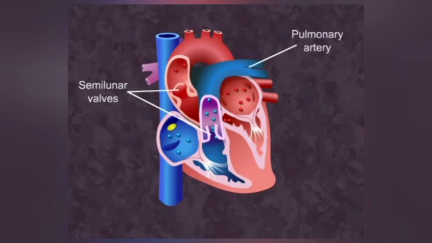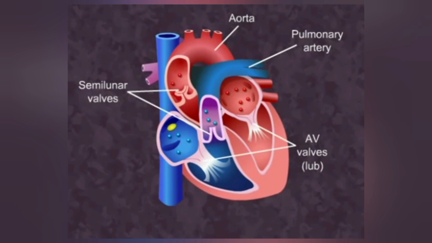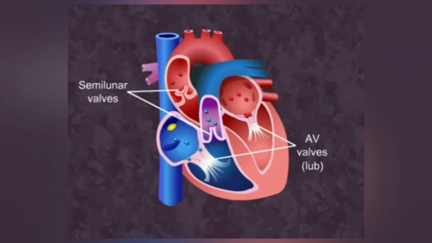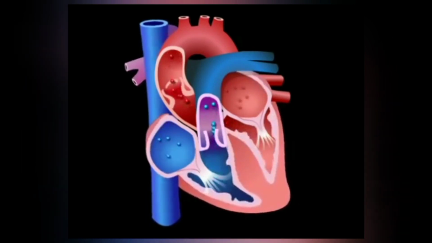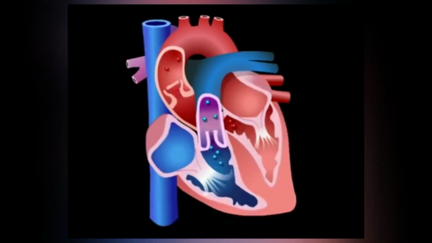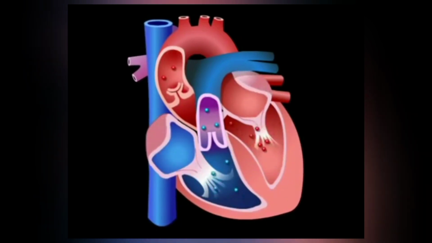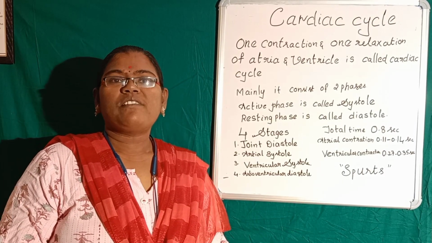When the ventricles start relaxing, the pressure inside the ventricles is reduced. The blood which has entered the arteries tries to come back into the ventricles. The valves present in the blood vessels close to prevent the backward flow into the ventricles. Now we can hear the dub sound. The atria are filled with blood and are ready to pump the blood into the ventricles. The sequential events in the heart are cyclically repeated. Hope you understood that video.